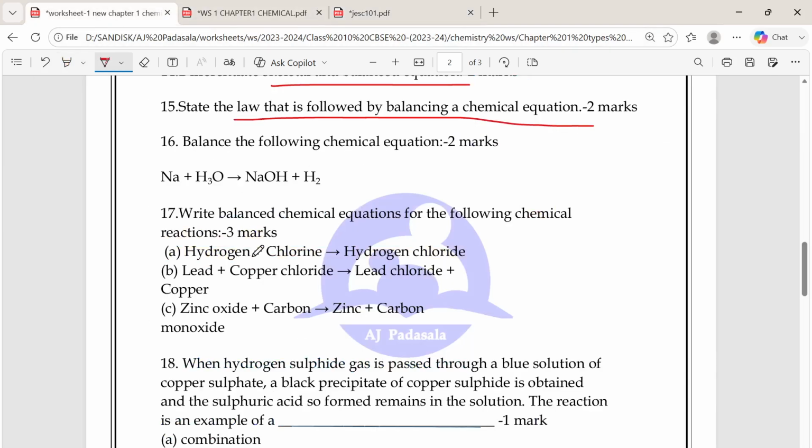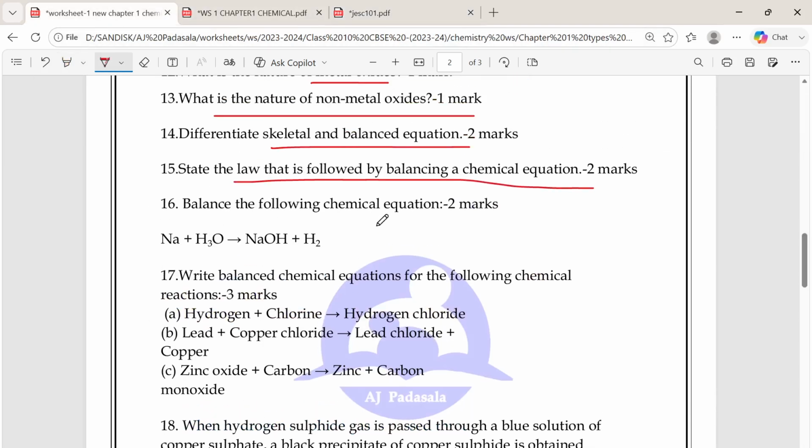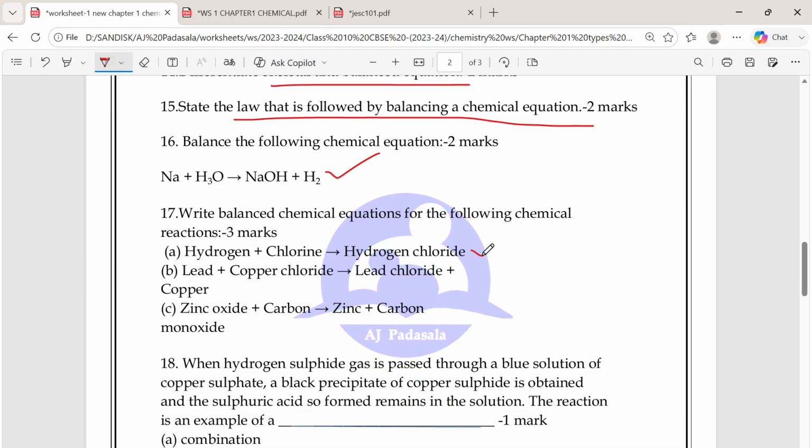And the next question is, balance the following chemical equation. So definitely one question will come either like this. Either they will ask you to balance it like this, or they will give it in word form. You have to write and balance it. So definitely one question will come based on this.